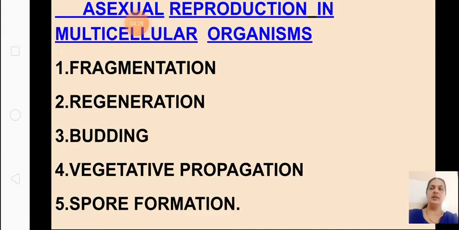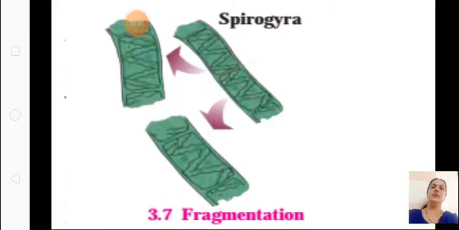Now we come to multicellular organisms. What we learned? We learned fragmentation, regeneration, budding, vegetative propagation, and spore formation. What did we learn under fragmentation? Under fragmentation we saw, under favorable conditions, Spirogyra will break into pieces, into fragments, and each fragment will start growing on its own. So this is fragmentation.